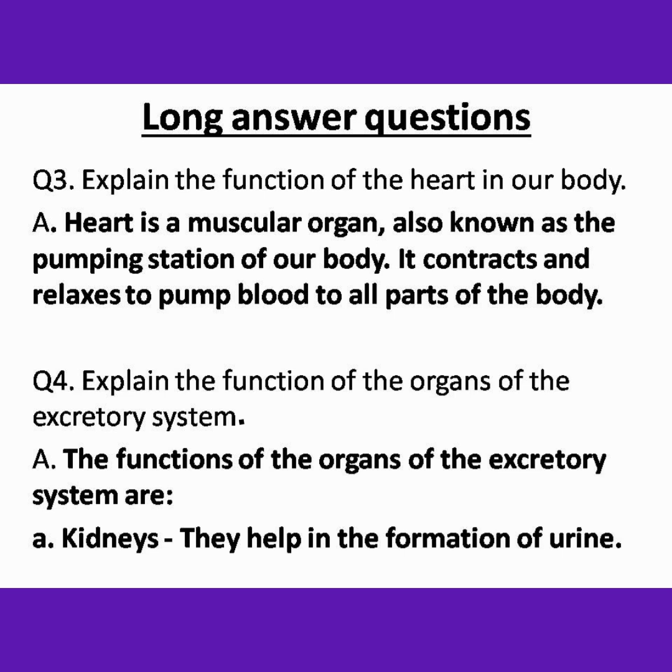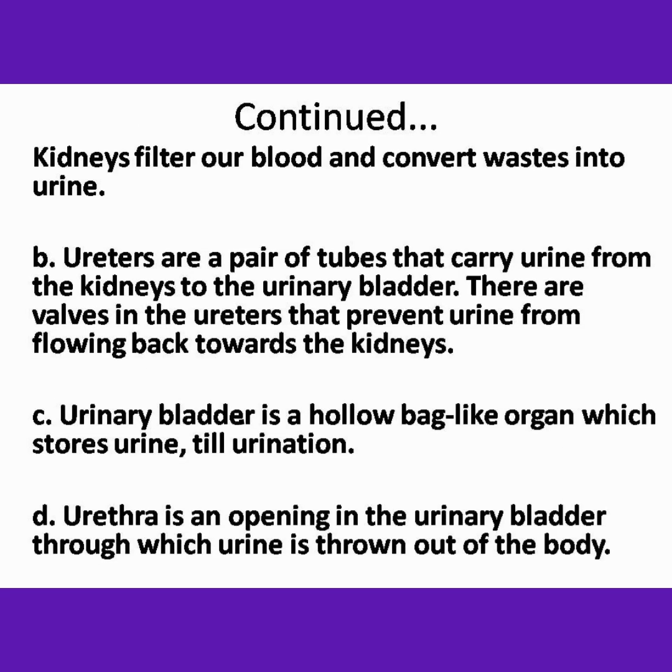Question 4. Explain the function of the organs of the excretory system. The functions of the organs of the excretory system are: A. Kidneys. They help in the formation of urine.